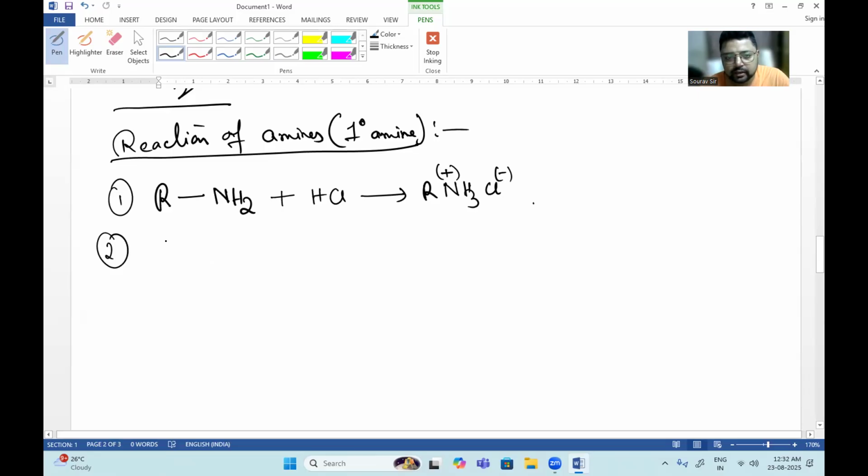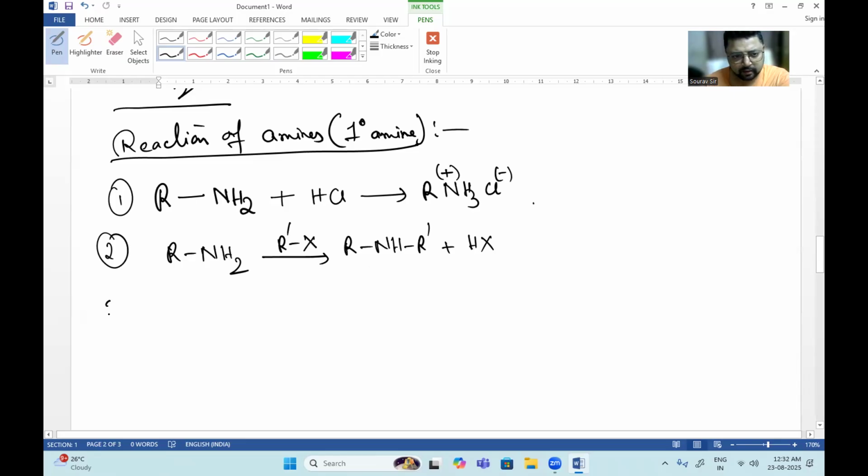Now, the Hofmann's ammonolysis part we have already mentioned. If you want to add R', a different alkyl group, X, then it will give you RNHR' plus HX. Okay, so if you want to continue, continue adding R'X, then it will give first the tertiary amine, then the quaternary ammonium salt, just like Hofmann. This is the Hofmann ammonolysis method.